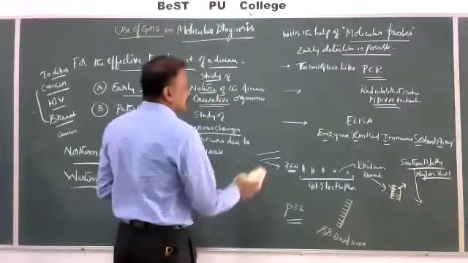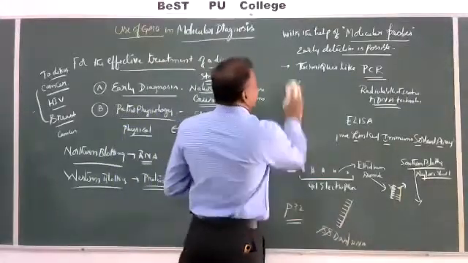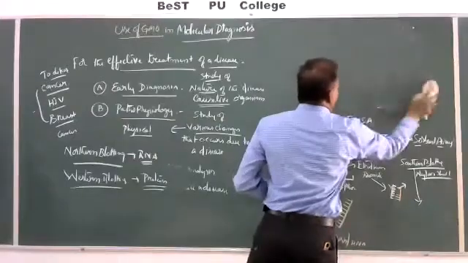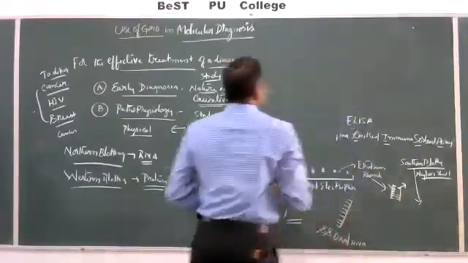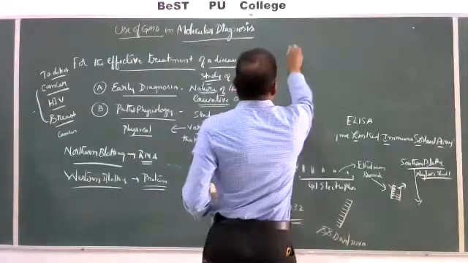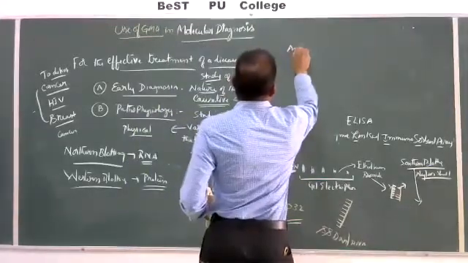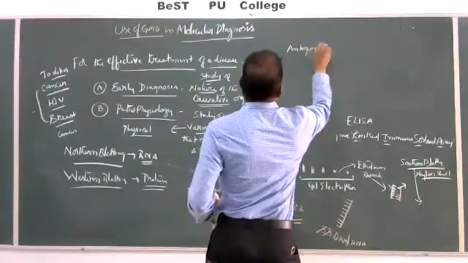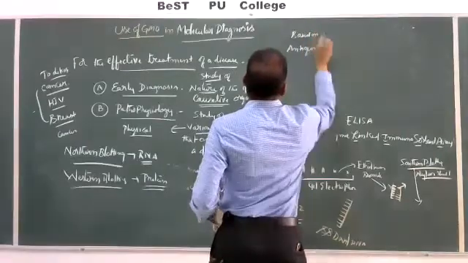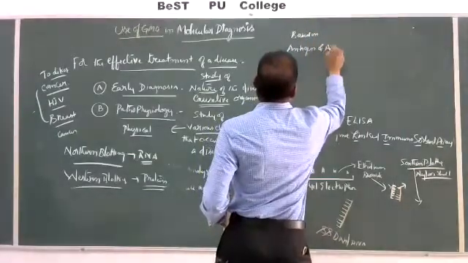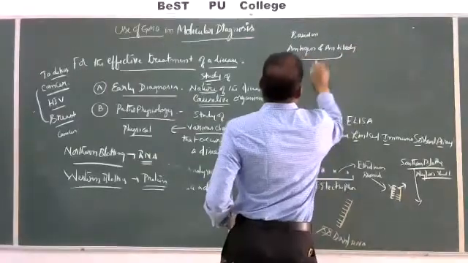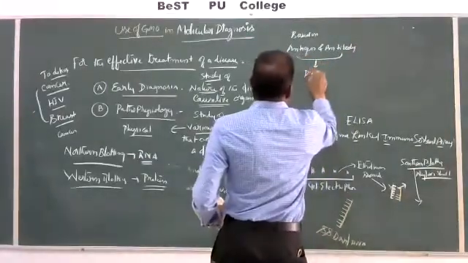Now, the last one, ELISA, enzyme linked immunosorbent assay. The process is not required, but the only thing here is that, based on antigen and antibody, we are able to identify the disease causing organism.